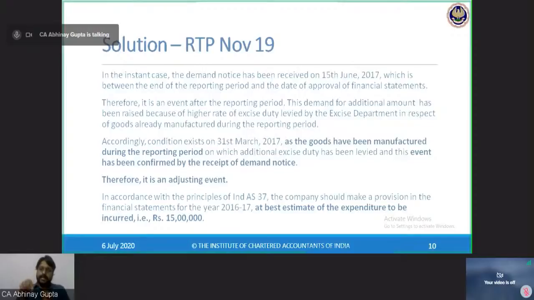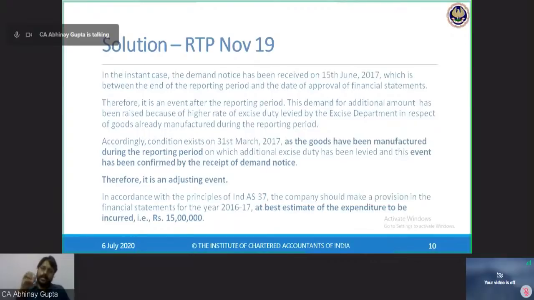Now, Ind AS 37 says that the provision should be made in the books of accounts at the best management estimate. In the given facts of the question, management estimates that against the 28 lakh demand, only 15 lakh is payable and it will be settled by 15 lakh. So they have a best management estimate, or say some legal opinion, that 15 lakhs should be payable.